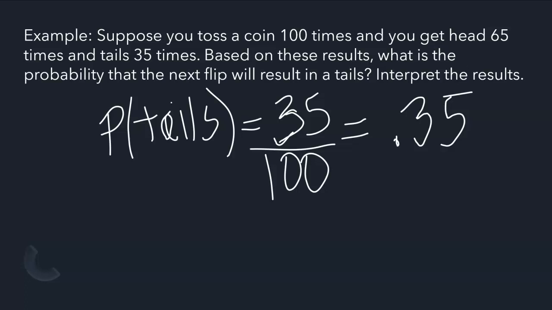Another way you may see your probability is as a percentage. 0.35 as a percentage is 35%. So even though your probability has to be between 0 and 1, if you see it expressed as a percentage, then what you'll need to do is take this percentage and convert it back to a decimal in order for it to be reported as a probability. Okay? If it was as a percentage, we would say there's a 35% chance that the next flip will be a tails.